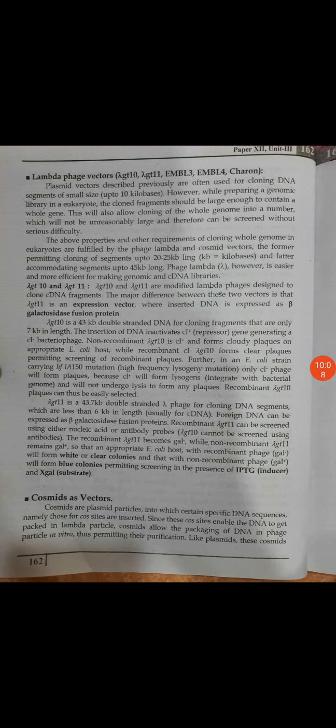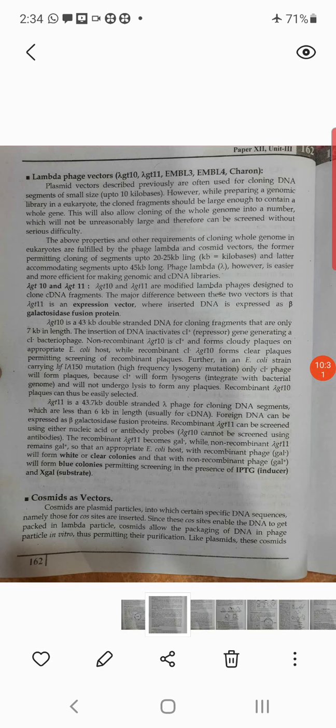The next one is the lambda phage vectors. Plasmid vectors described previously are often used for cloning DNA segments of small size, that is 10 kilobases. However, while preparing a genomic library in eukaryotes, the cloned fragment should be large enough to contain a whole gene. So this is the lambda phage.